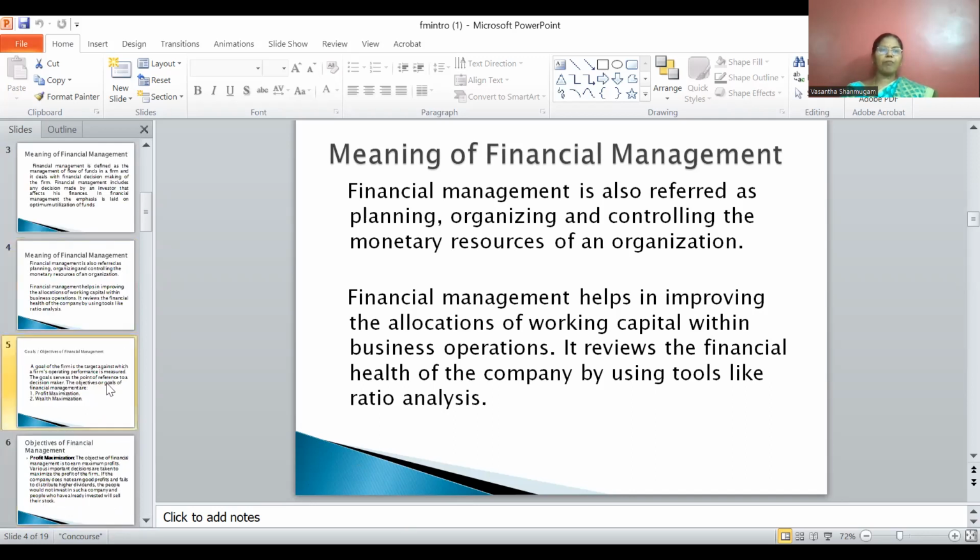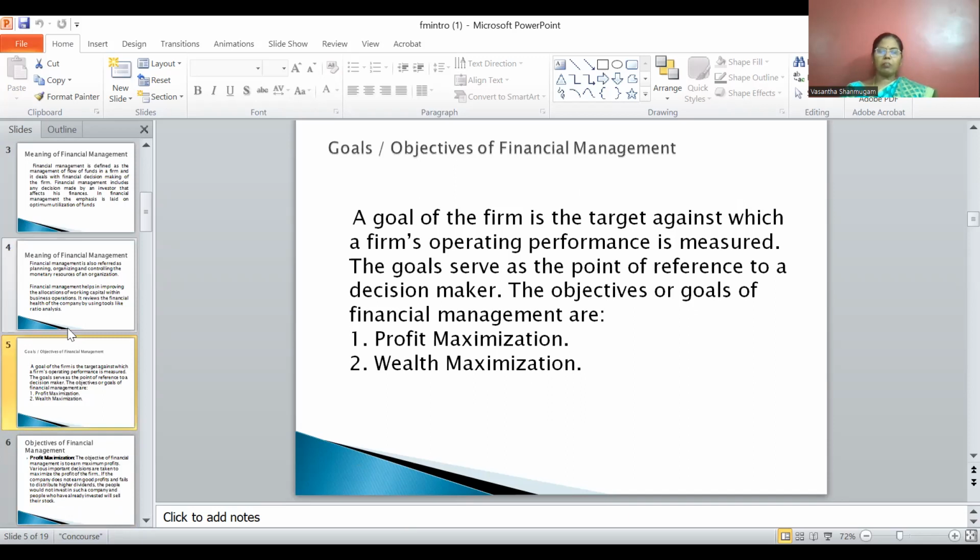Next thing. What are the objectives of financial management? That we will discuss in detail. Objectives of financial management: generally, every firm wants to maximize the profit. We can even say it is the universally accepted objective of any organization.